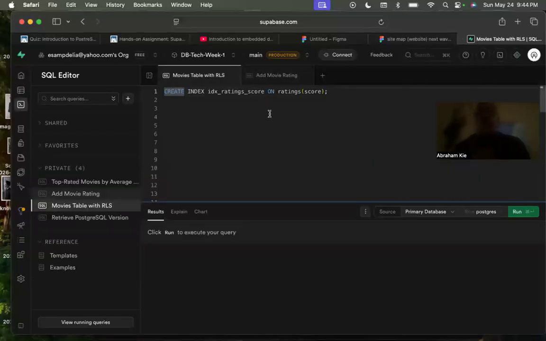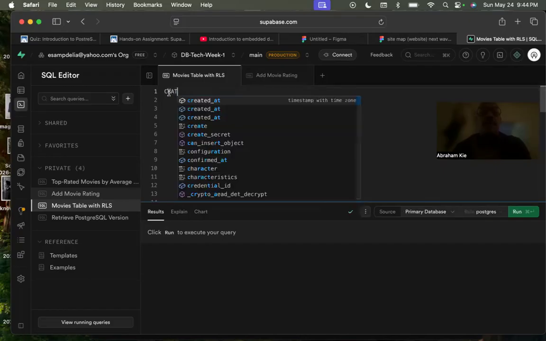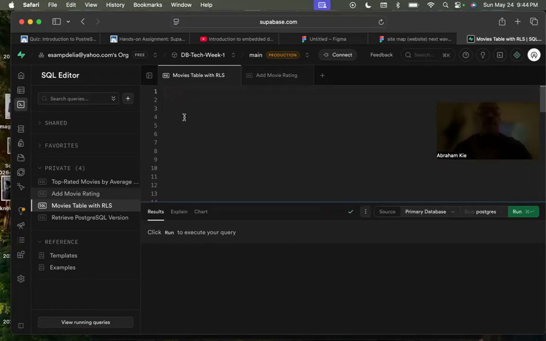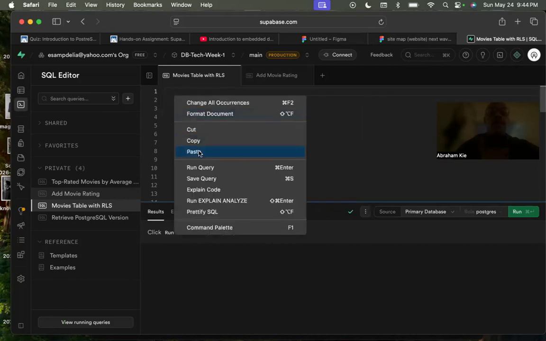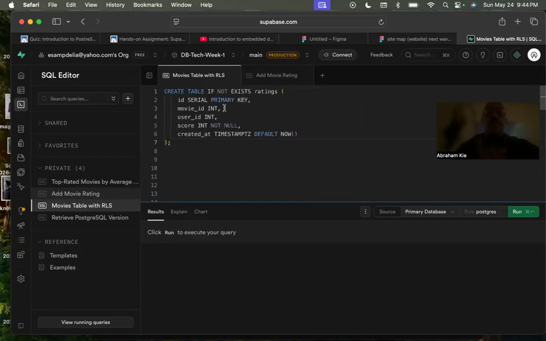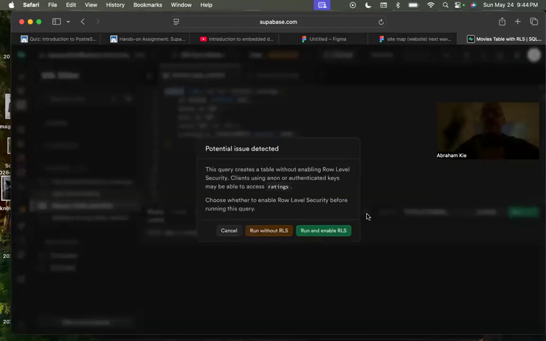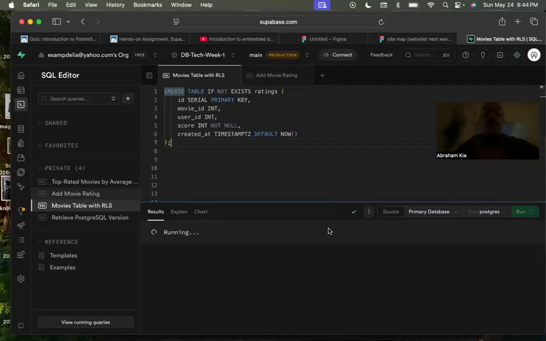I was working with this earlier, so I'm going to delete this query here because it's actually for a later step. Okay, I'm going to paste this. It's the same thing, and I'm going to run it and click yes. It says success, no rows returned, so that means the table exists.